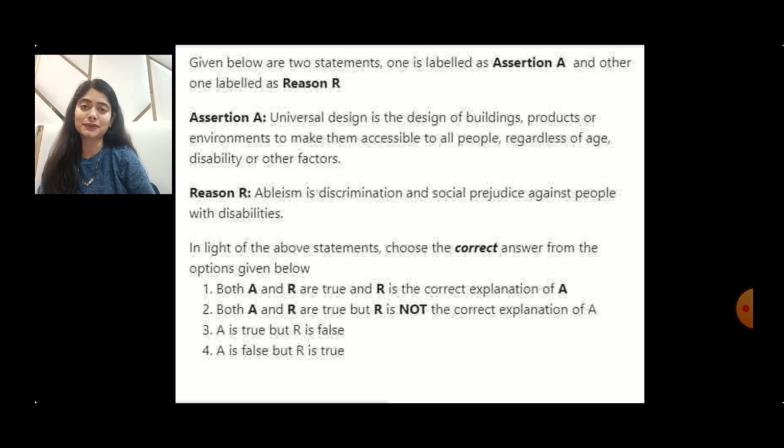So both of them are true in their respective ways, but the reason, that is your definition of ableism, has got really nothing to do with universal design of buildings. So our correct option here is option number 2. Both A and R are true, but R is not the correct explanation of A.